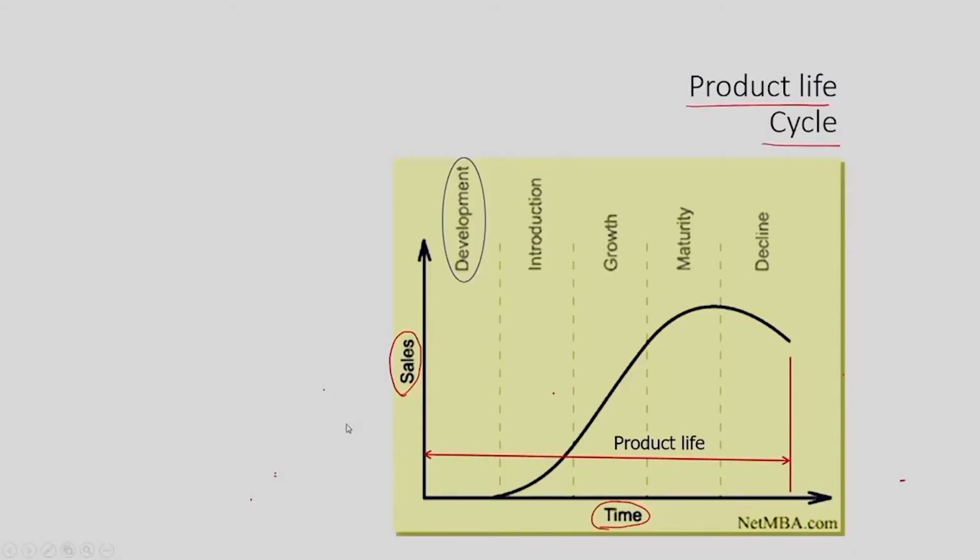The first stage of the product life cycle is the development. In this stage, the product is being developed in an enterprise. A designated team will carry out a detailed analysis of the customer requirement and feedback from the customer. Based on that, they carry out detailed design methodology and they come up with the product design. So, naturally there is very little or zero sale of the product at the start.